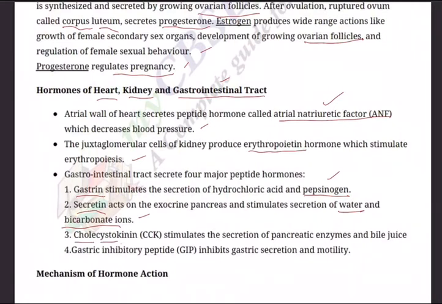And third, many times this is called CCK, C for cholecysto, another C, kinin. Cholecystokinin stimulates the secretion of pancreatic enzymes and bile juice. Many times the role of CCK is asked. So it is responsible for pancreatic enzymes and bile juice production. Next, GIP, gastric inhibitory peptide, inhibits gastric secretion and motility. So these are very important hormones the digestive tract is producing, and this needs to be focused on.